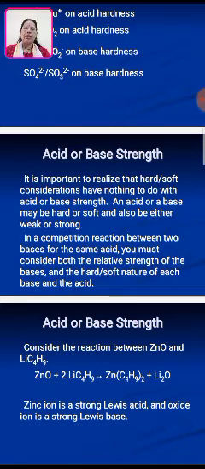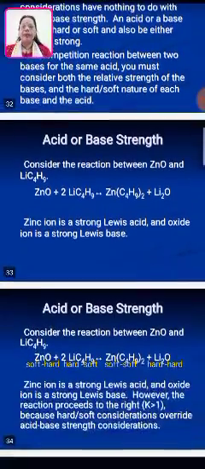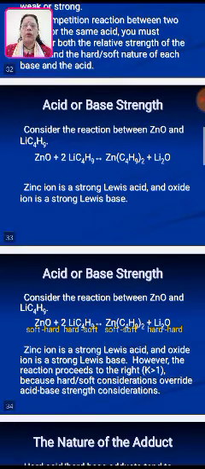In a competition reaction between two bases for the same acid, you must consider both the relative strength of the bases and the hard-soft nature of each base and the acid. See the example, the reaction between zinc oxide and LiC4H9. In this case, zinc oxide reacts with two molecules of LiC4H9, and there is the formation of Zn(C4H9)2 plus Li2O. Zinc ion is a strong Lewis acid and oxide ion is a strong Lewis base. And that's why there is the formation of the strong bond and the release of Li2O.